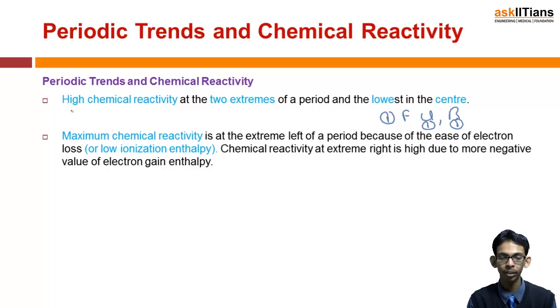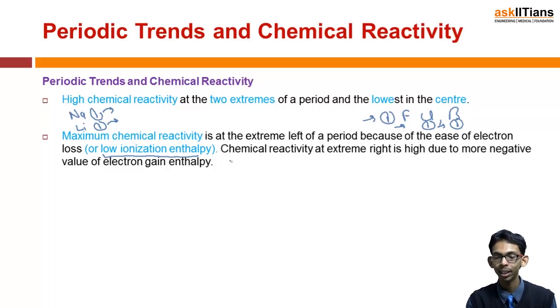And at the extreme left, if we talk about sodium or lithium, these have only one electron to lose. They can lose this electron, and the halogens can gain that one electron. So maximum chemical reactivity at the extreme left, that means on the metal side of the period, is due to low ionization enthalpy, because these can easily donate electrons because of large size and only one electron present. They will very easily donate electrons, so they have very low ionization enthalpy, and that's why they are highly reactive.